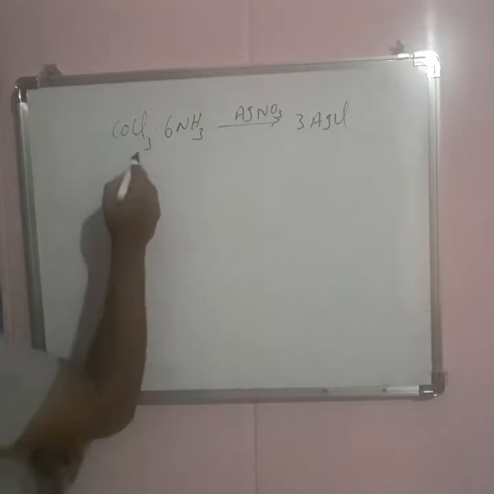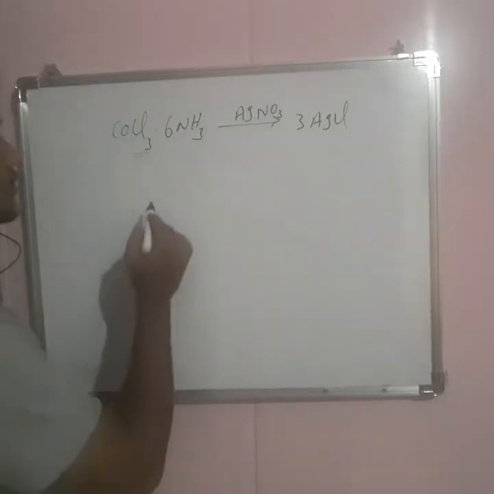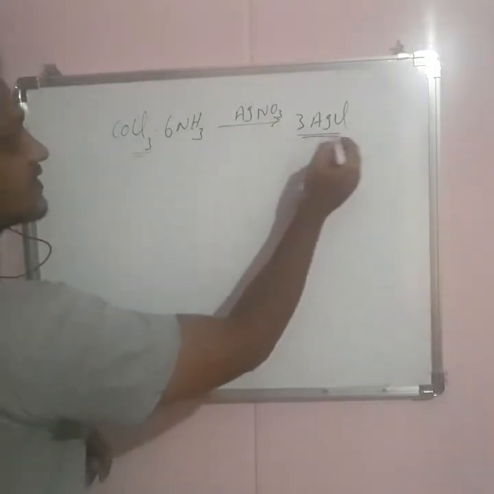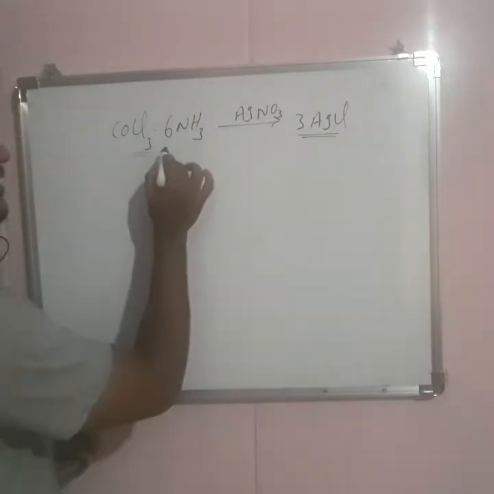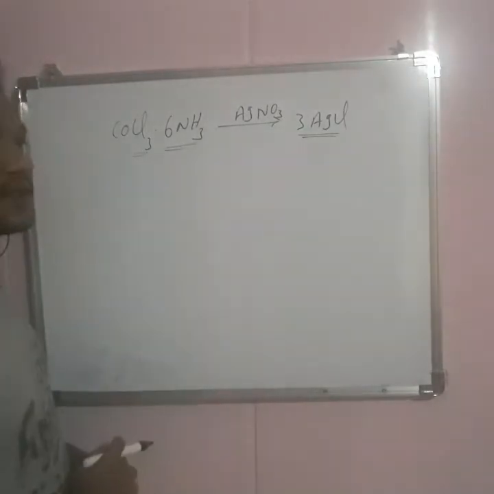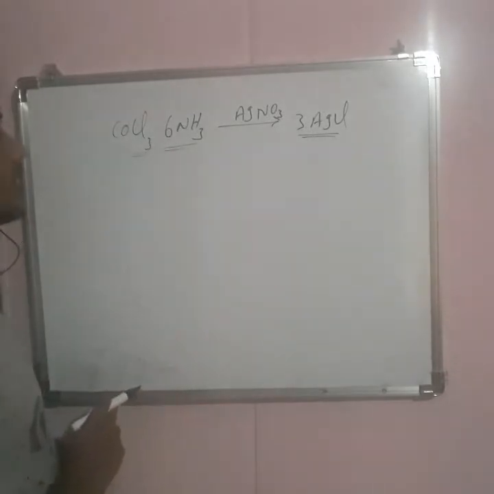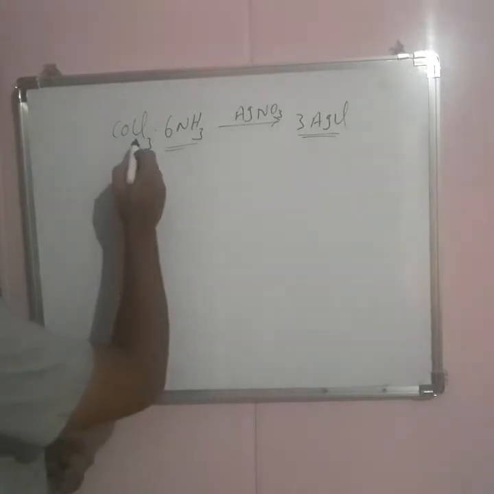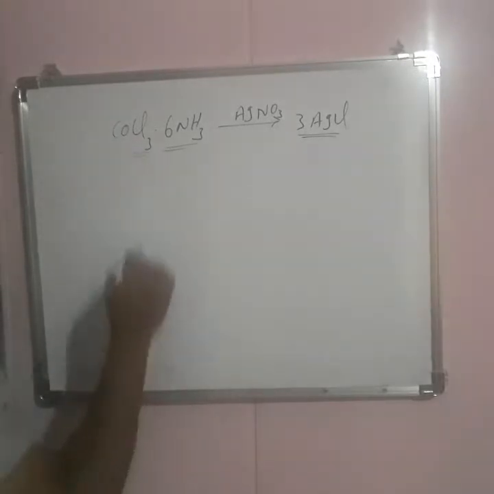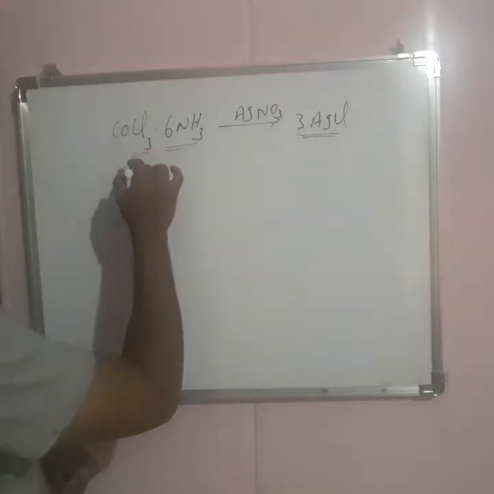Here the primary valency is 3, so it forms 3 moles of AgCl, and the secondary valency is 6, and according to that he decided the structure of the molecule. The primary valency is decided as 3 because the three chlorines are ionizable and form 3 moles of AgCl.